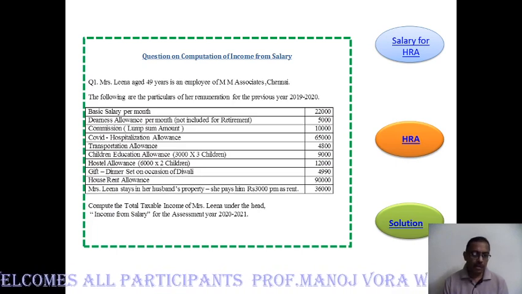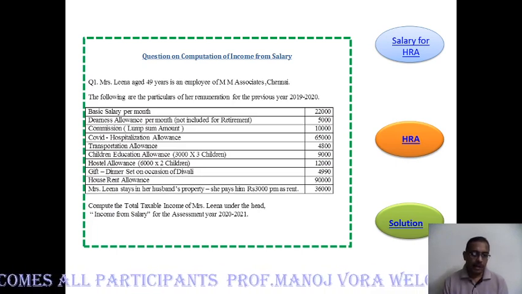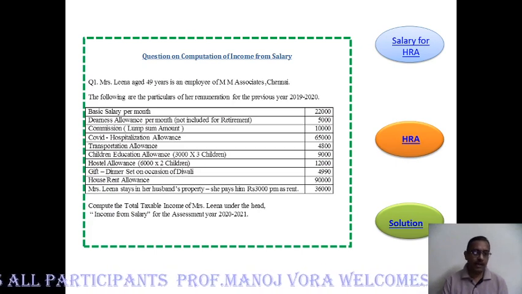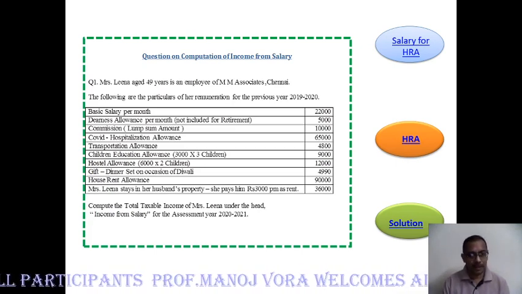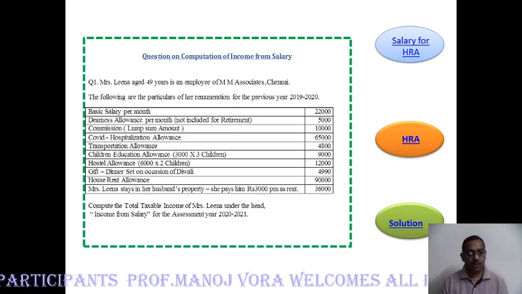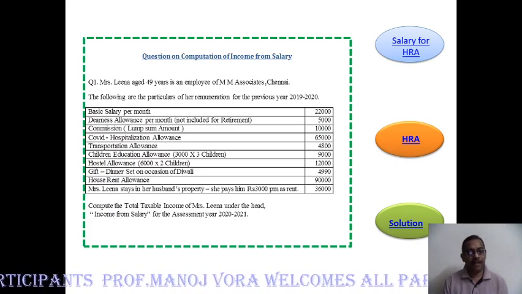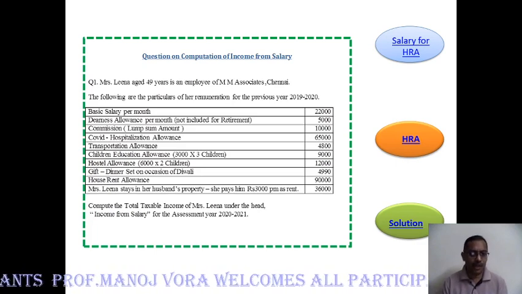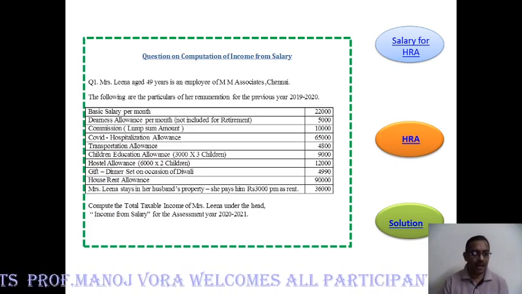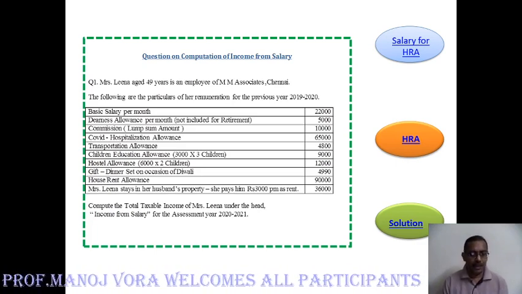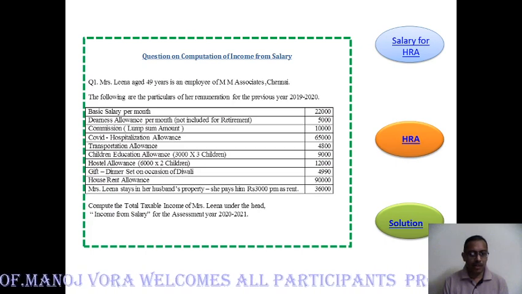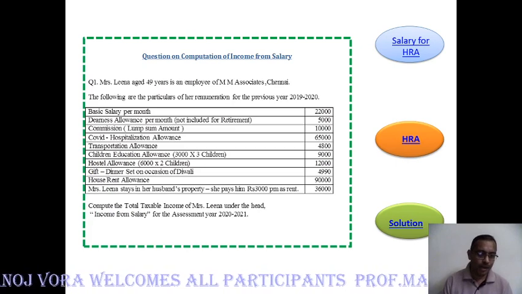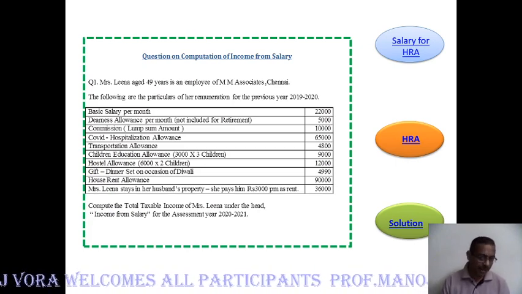Among the rules, one sub rule is to calculate this house rent allowance. You need to identify the value of salary. So for the purpose of calculating house rent allowance, 3 things are included. The salary for the purpose of house rent allowance includes 3 things. What are those 3 things? Basic salary.